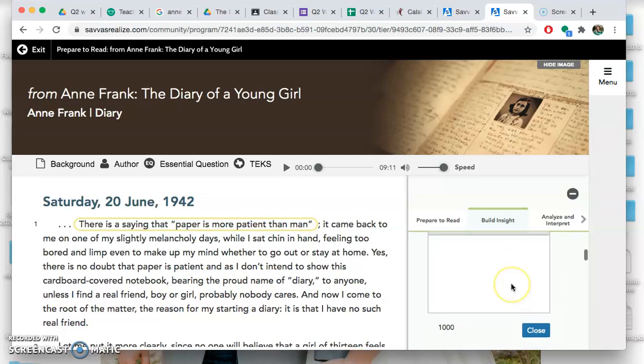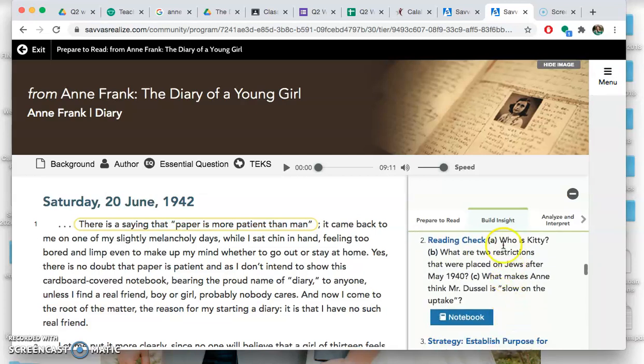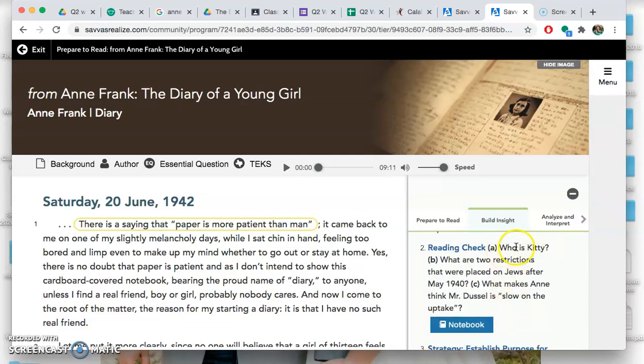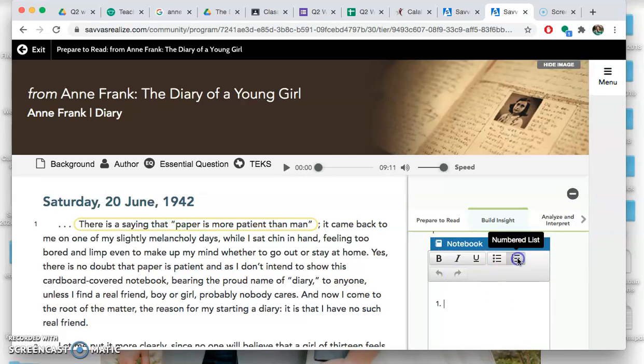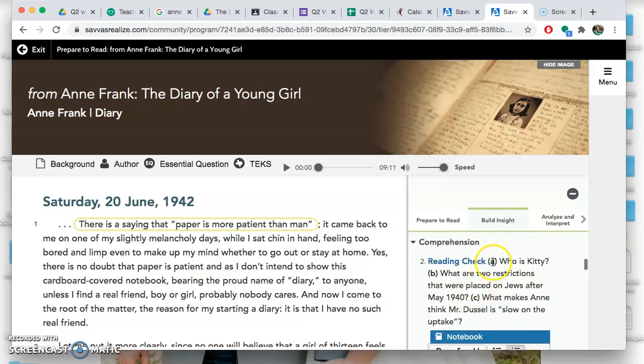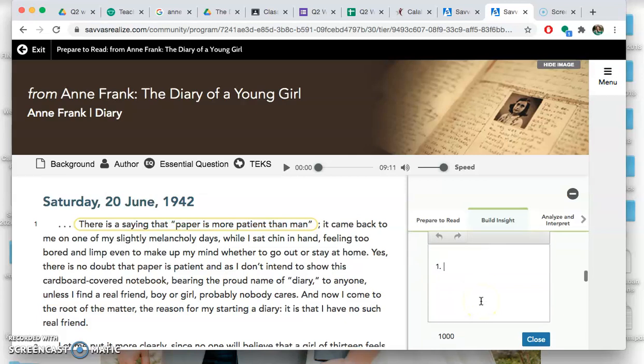So you're going to answer that in here. It's going to ask you, who is Kitty? She explains in her diary who Kitty is. And then what are two restrictions that were placed on Jews after May 1940? And then what makes Anne think Mr. Dussel is slow on the uptake? So in here, I would recommend doing maybe like a numbered list and answering 1, 2, 3.